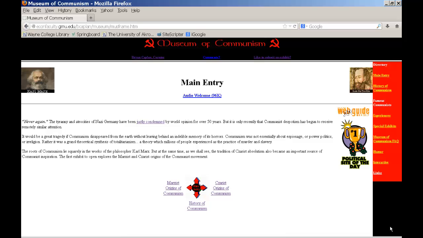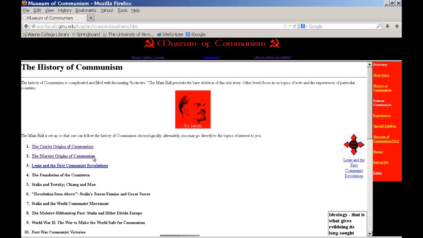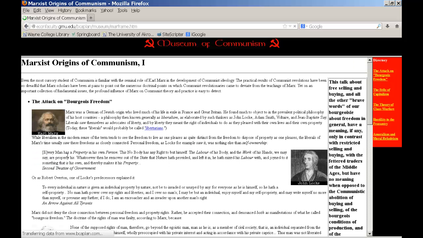Our next question is, what are the author's research methods? And to answer this, let's go into the article we are interested in. So I'm going to go back into the history of communism. I'm going to click on the Marxist origins of communism. And here we are back in the article.